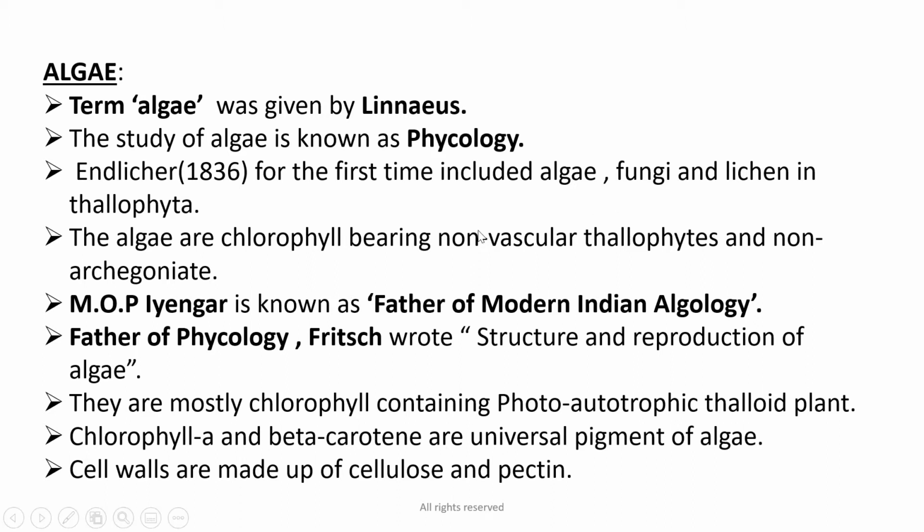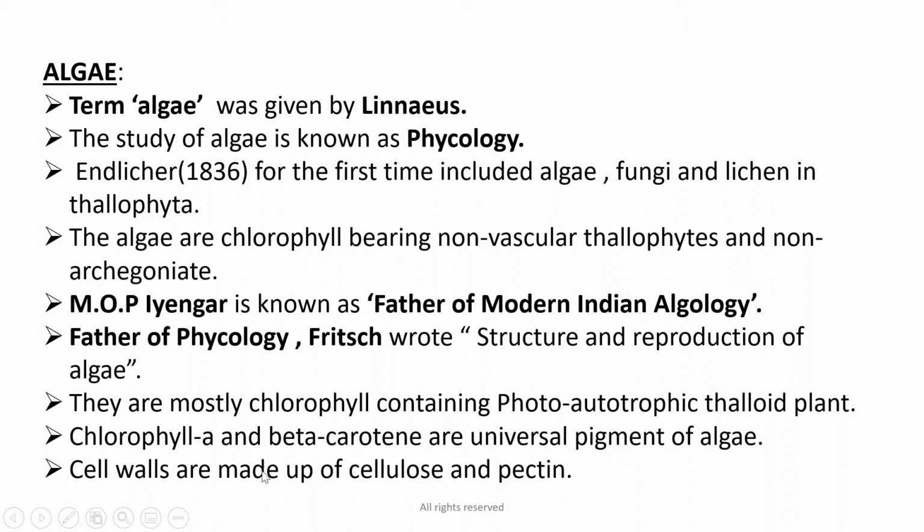M.O.P. Iyengar is known as the father of modern Indian algology. Fritsch wrote the book Structure and Reproduction of Algae. Algae are mostly chlorophyll-containing photoautotrophic thalloid plants. Chlorophyll a and beta carotene are the universal pigments of algae.